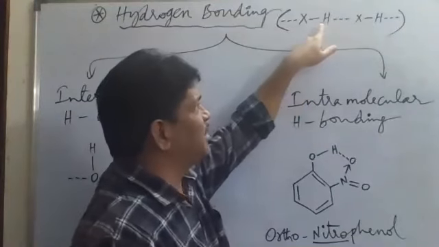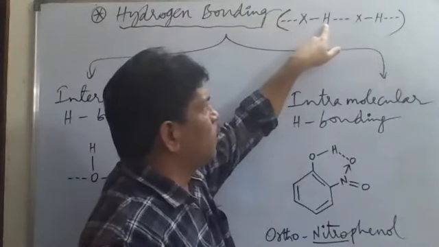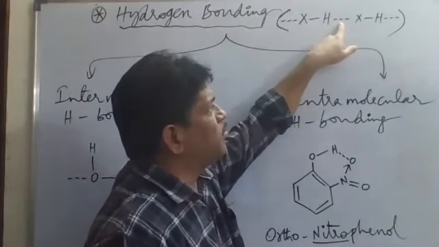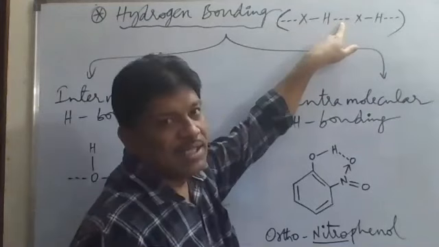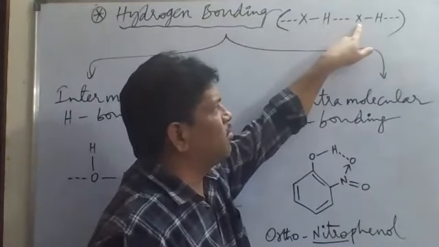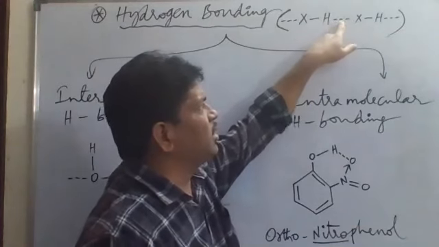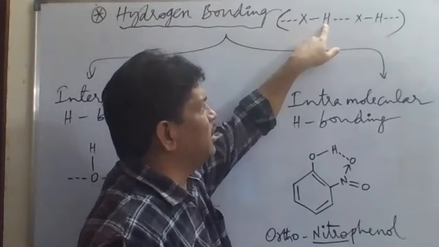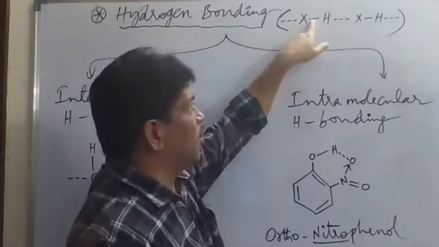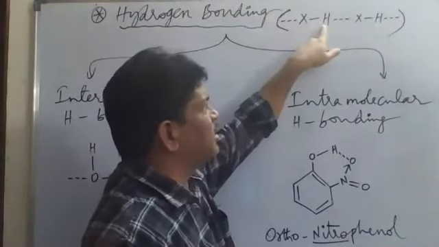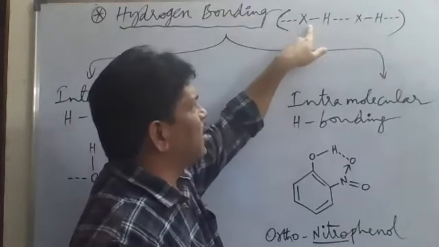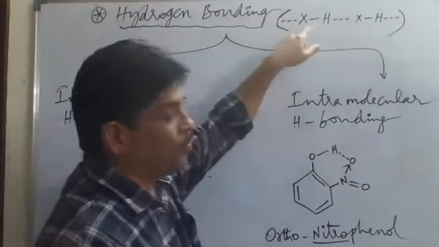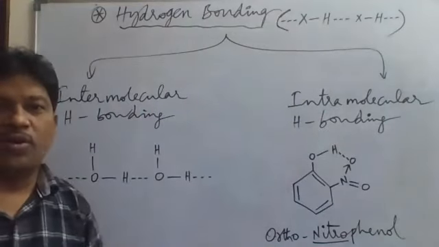Is that clear? Now, to this hydrogen a halogen is covalently bonded, and the other halogen atom is attached to the hydrogen with hydrogen bonding. This one is the halogen atom attached to hydrogen with hydrogen bonding, and this one is the halogen atom attached to hydrogen with a covalent bond. These three atoms, X, H and X, are in a straight line. So that is what is to be understood about hydrogen bonding.